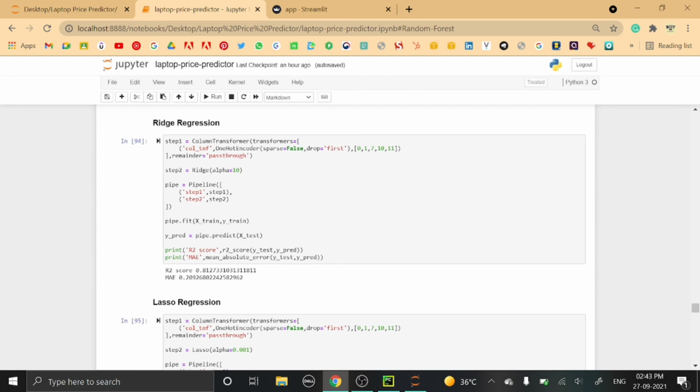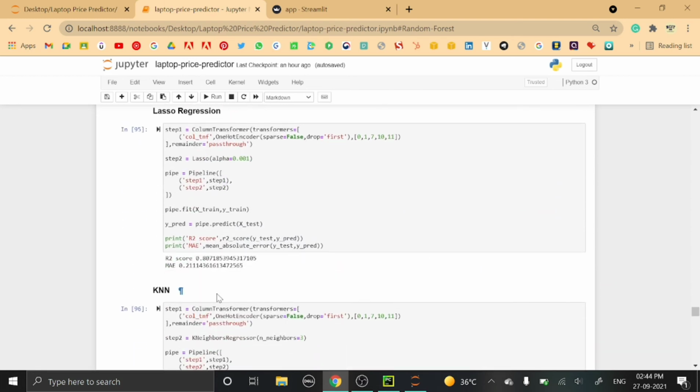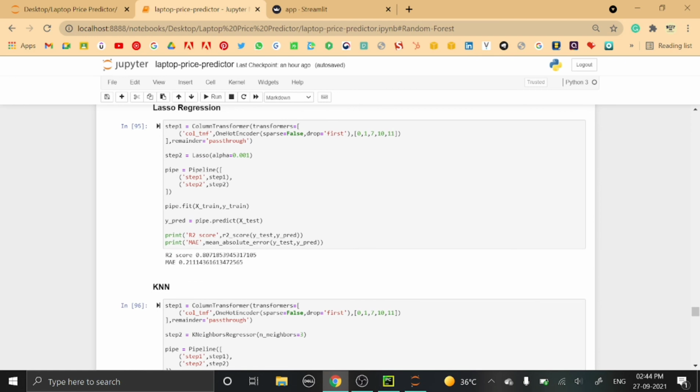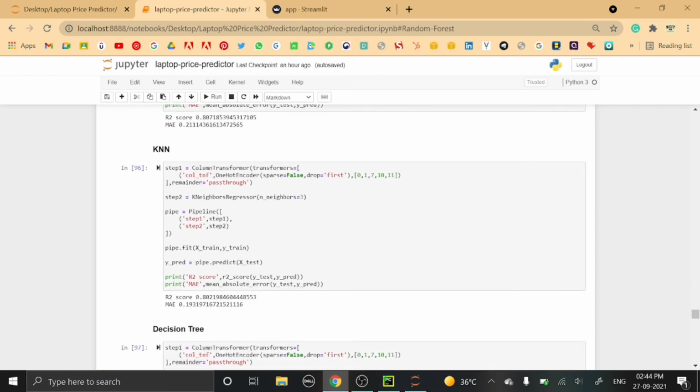Then next is the ridge regression. For the ridge regression, the value of alpha taken is 10, and the R2 score is 0.81. Then next is the lasso regression. For the lasso regression, the alpha value is 0.001, and the R2 score comes out to be 0.80. Then for KNN, here we have taken neighbors in step 2 equals 3, and the R2 score is 0.80.